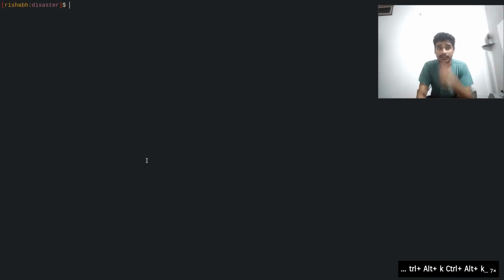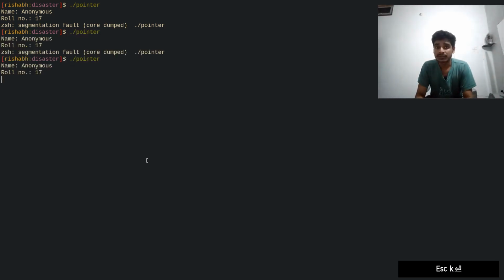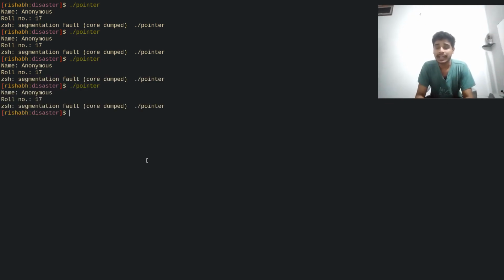Okay, so we can run it manually, and running it manually is easy. And yes, I got the segmentation fault. Why is there a segmentation fault? Segmentation fault is very easy to get. We can understand it, but let's just run this program a few more times. Okay, and we are sure that at the second point we are getting the segmentation fault.